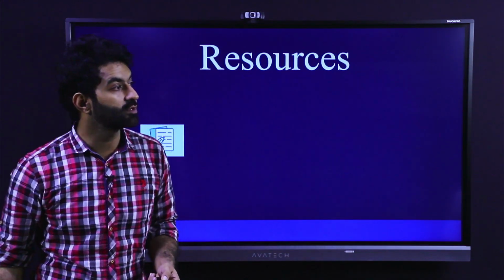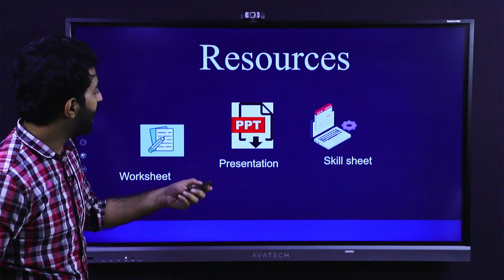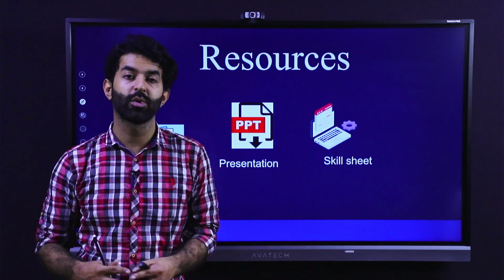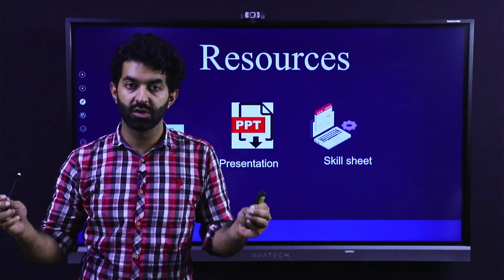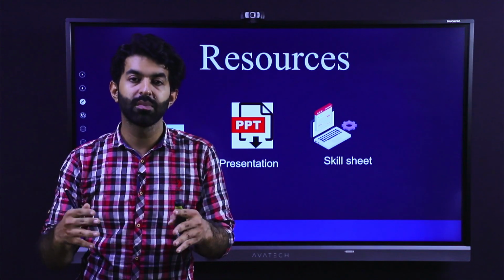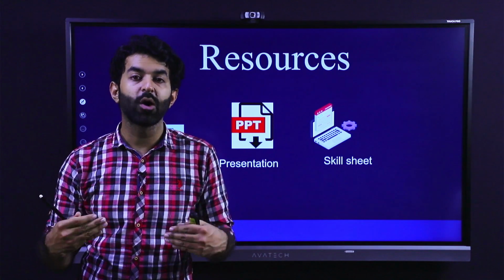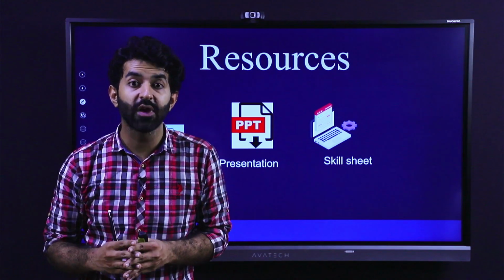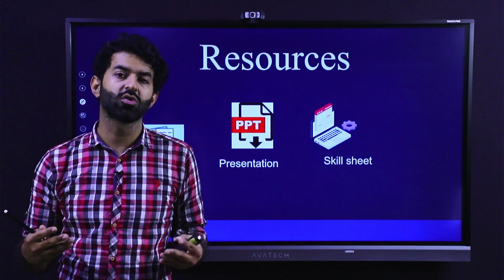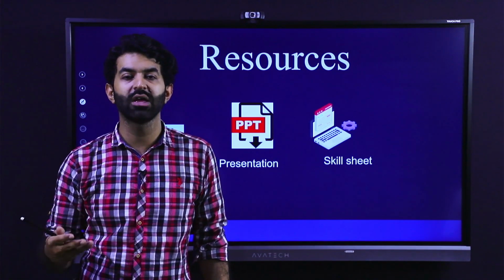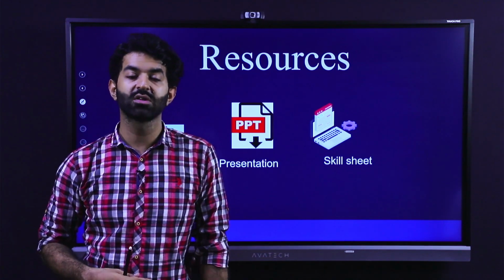All these resources that are mentioned, you'll get your worksheet, skill sheet, and a presentation. This PowerPoint presentation will be available. Try to memorize the definitions of these different types of poetry, compare them with examples as we have seen, and then also talk about prose where we discussed fables. In one of our next lectures, we will talk about legends, myths, folk tales, fairy tales, and all those things that are mentioned. So for today's lecture, this is all about it.